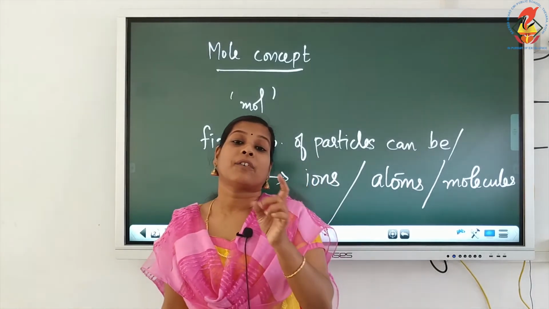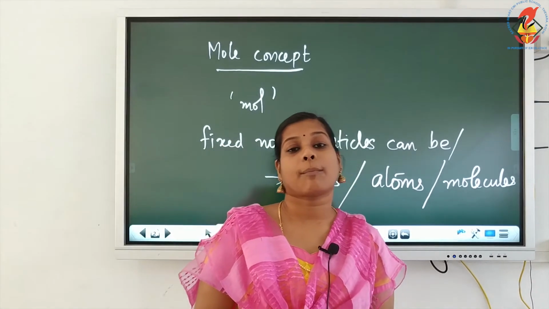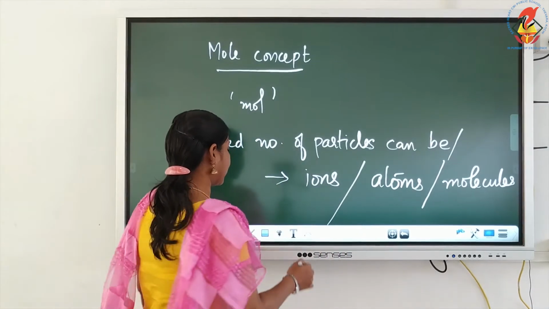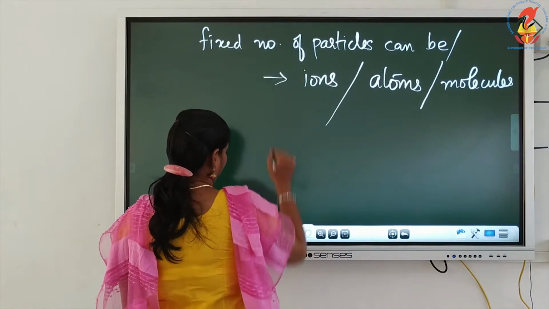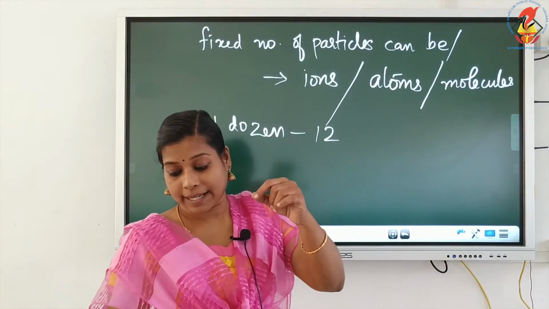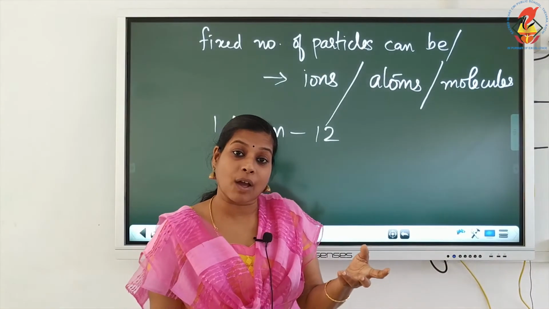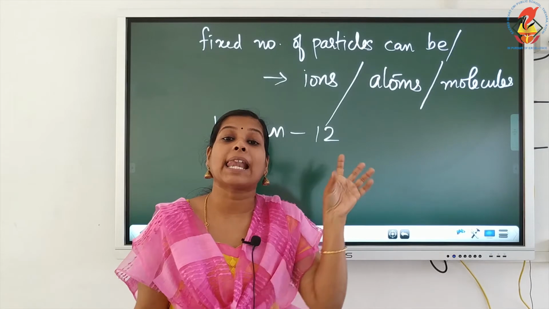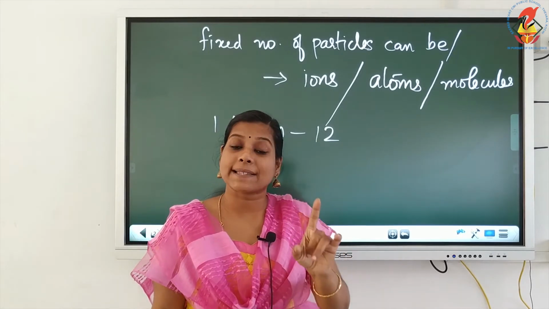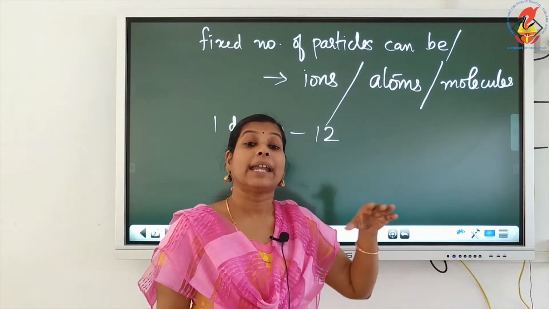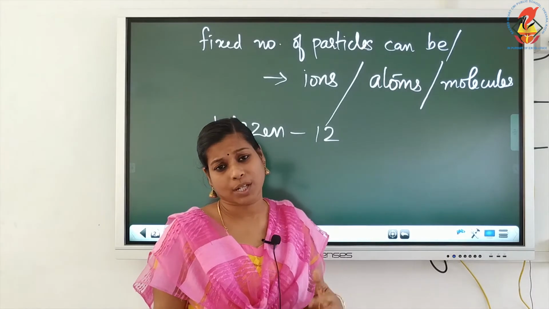You know, for a dozen bangles, how many will be there? Yes, it is 12. Dozen means 12, that you know. If it is a dozen bangles or a dozen pens, whatever the material, the number is fixed. If you take 1 dozen, there will be only 12 of that particular material. It can be pen, pencil, bangle or whatever it is.